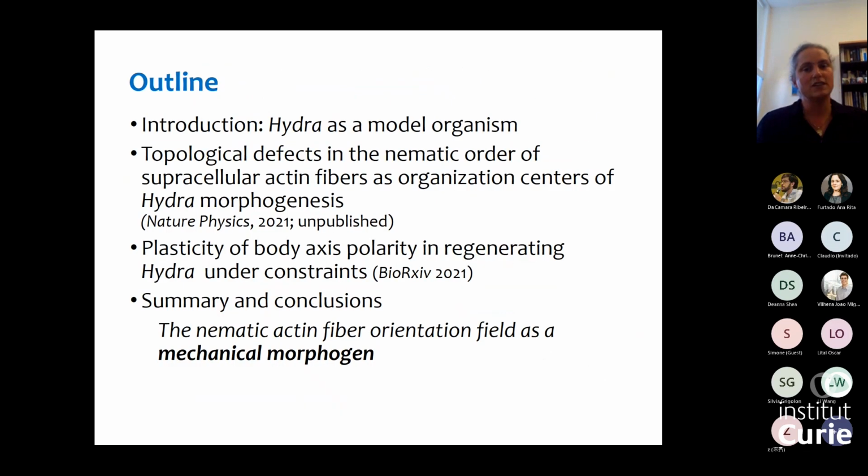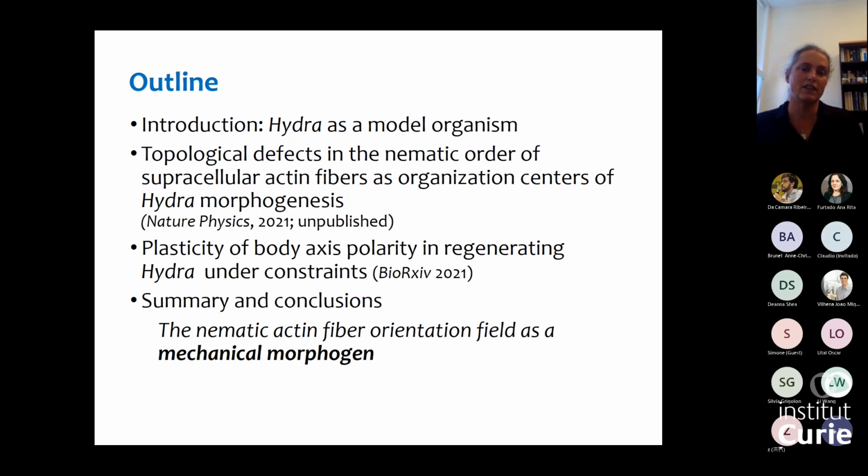What I want to do today is first introduce you to Hydra, which is the model system we've been using in our work, and explain why I think this is a great model system for this problem, as it is, on the one hand, rich enough to address the problem of how pattern emerges in a multicellular animal, yet on the other hand, a relatively simple and flexible experimental platform. Then in the first part of my talk, I'll present our work looking at the supracellular actin fiber organization in regenerating Hydra.